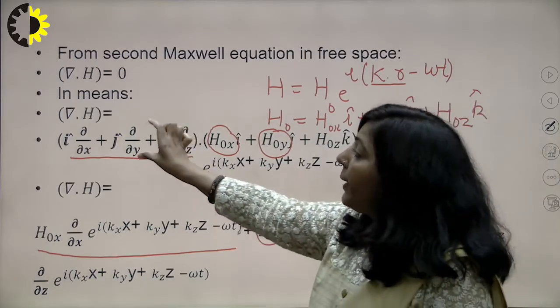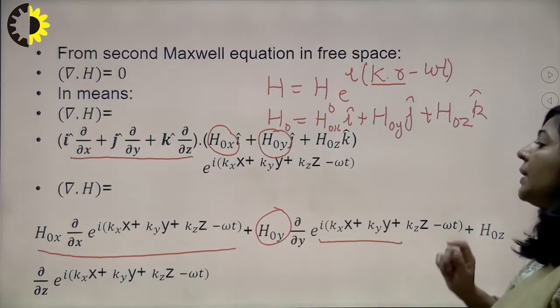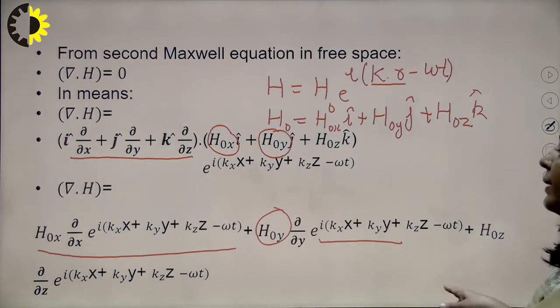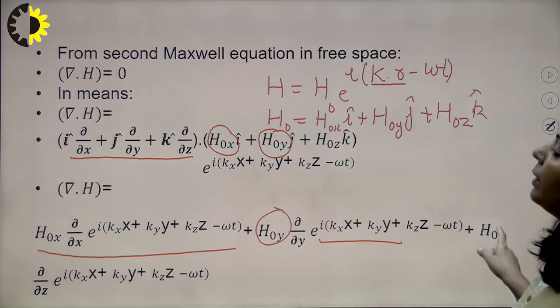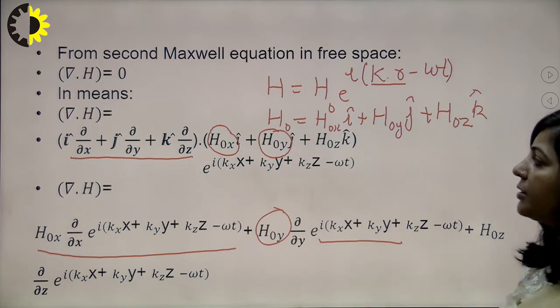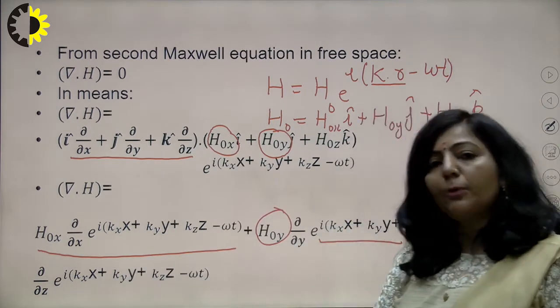Then this operator del upon del y will be applicable over this exponential. Similarly, for the z component you have H naught z, because k dot k gives 1 and H naught z is constant. Then this partial differential operator will be applicable over this exponential.